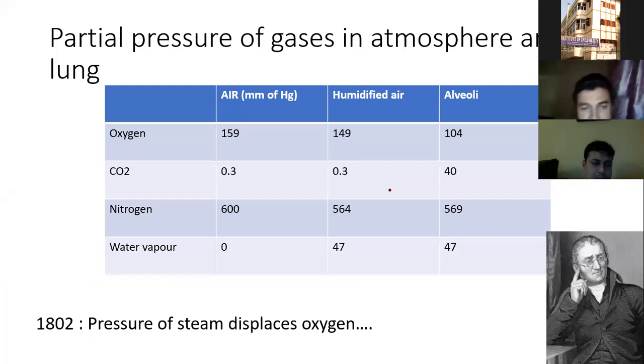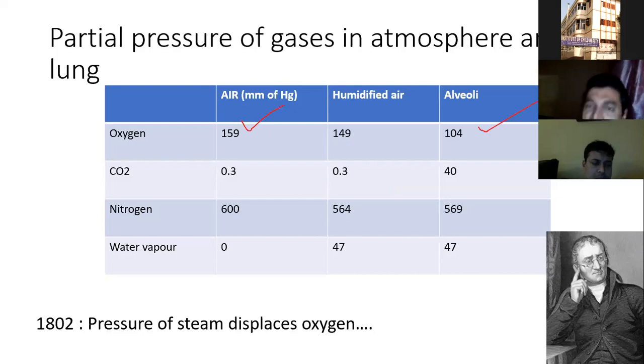So this is another application of your physics. Charles Dalton, way back in 1802, described that displacement takes place among gases with respect to volume and partial pressure. So my question to the students is, in the air, the oxygen is 21%. So 21% of 760 is 159 or 160. And when it goes to the alveolar level, it is 104.